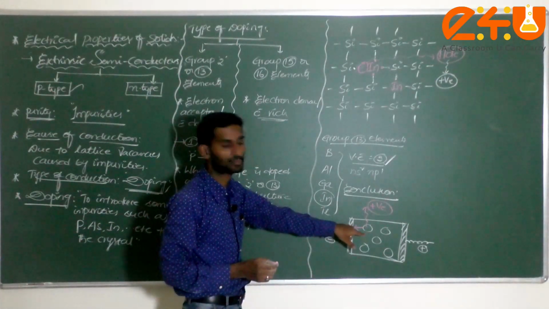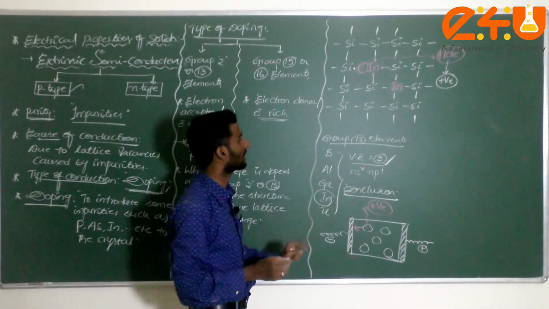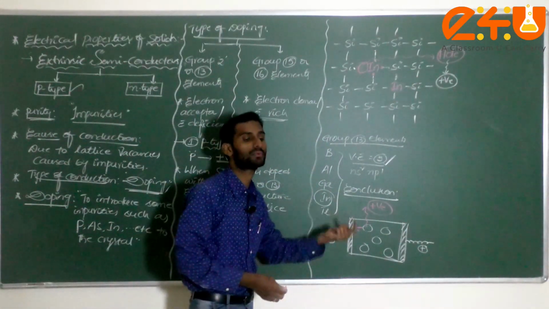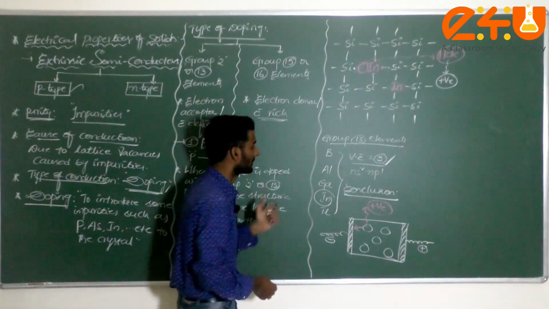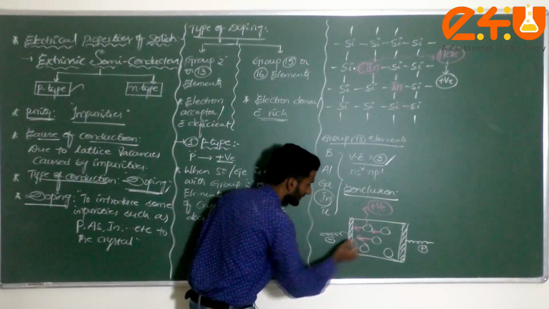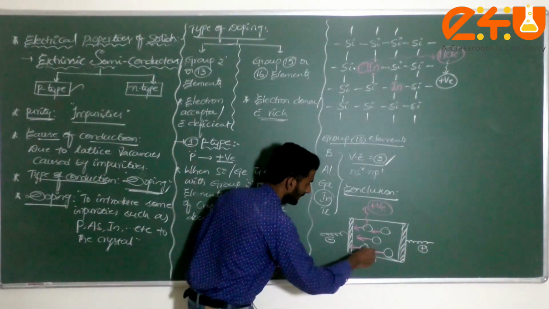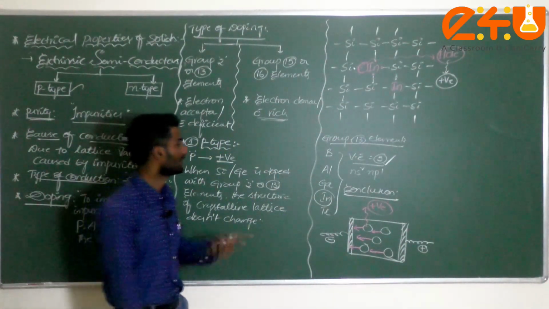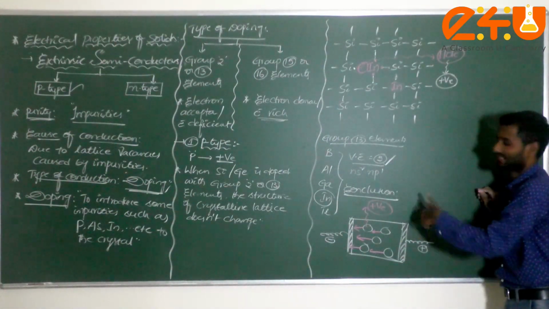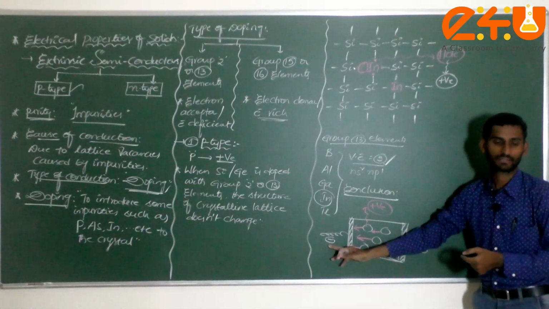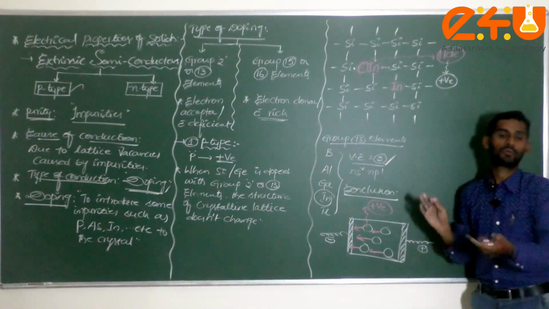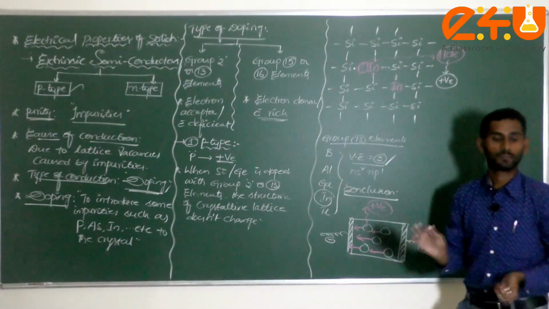Because of this small conclusion only, finally we concluded this hole carries positive charge, which migrates towards the opposite electrode. Just take it here. This is the direction of the hole, positive. This is the direction of the positive hole. Am I correct or not? The movement of this hole is attracted towards the negative charge. Because of that only we can finally conclude that this hole carries positive charge.